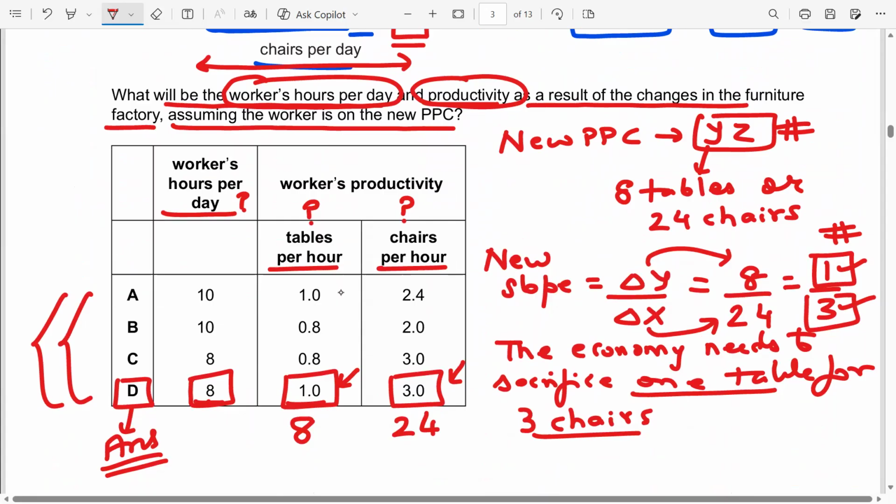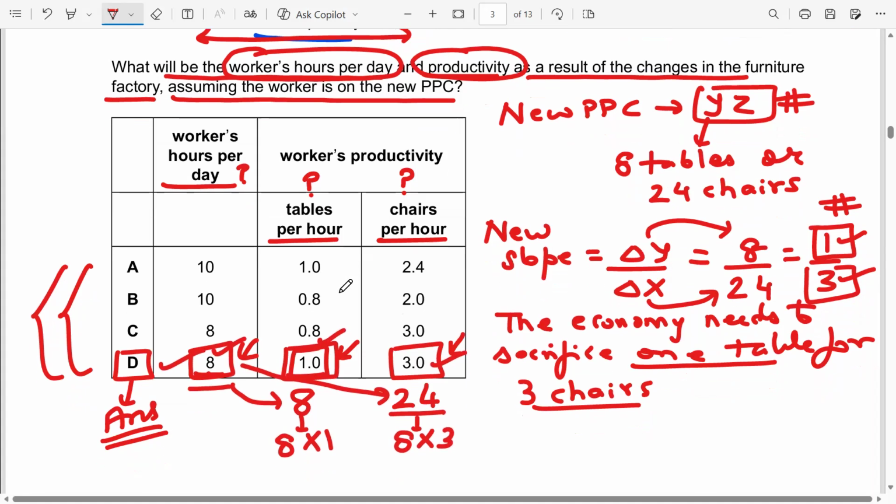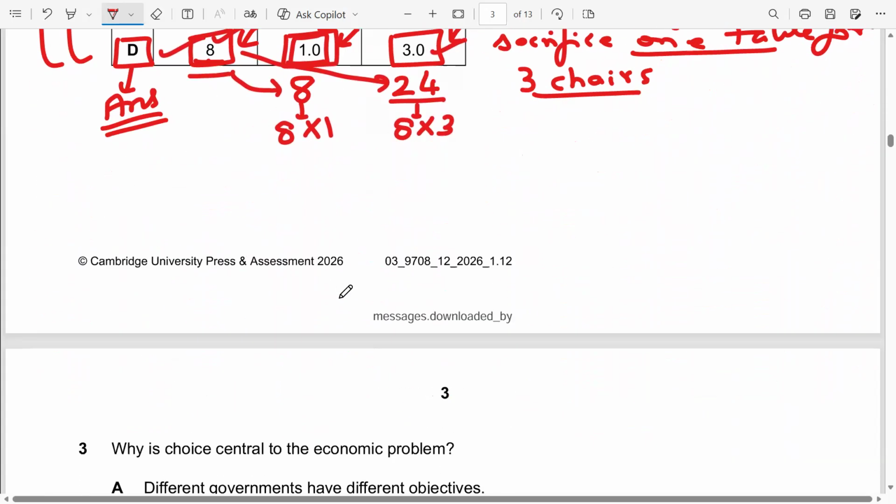And corresponding to it, how many hours can you devote as a worker per day? 8 hours. Because if you devote 8 hours, how many tables can you make? You make 1 table in an hour, so in 8 hours, you can make 8 tables. And you can make 24 chairs, 8 into 3. This we got by multiplying 8 with 1, and this 24 I got by multiplying 8 with 3, which is 3 chairs per hour. So my answer for this question is option D.